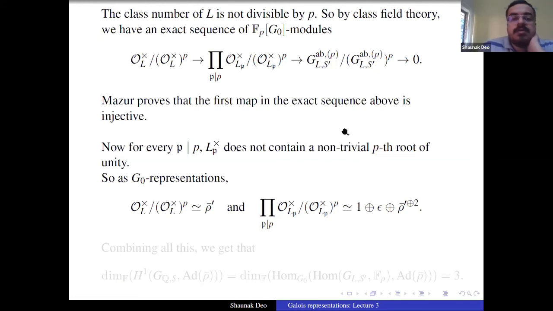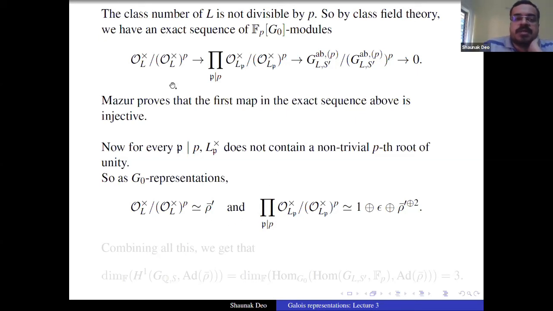Oh yeah, Mahesh is asking how he proves that. Such a statement is tricky, but because we know it's the splitting field of a polynomial, and he knows how the polynomial factors modulo p, he just does it by hand. To prove the first map is injective, he literally does it by hand, because the root is actually a global unit. We are taking x^3 plus ax plus 1, so a root of that is a global unit. You know how the polynomial factors, so by brute force he shows it. It's like a half-page calculation. That's why this example is very, very easy and nice.